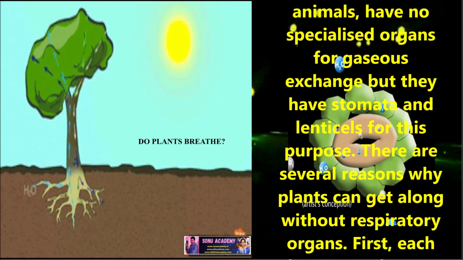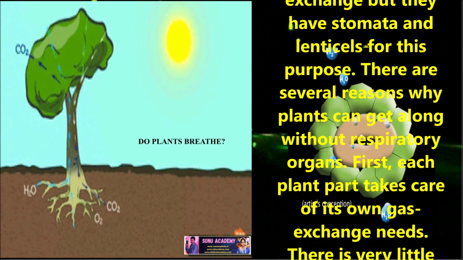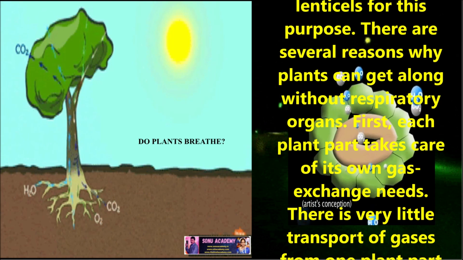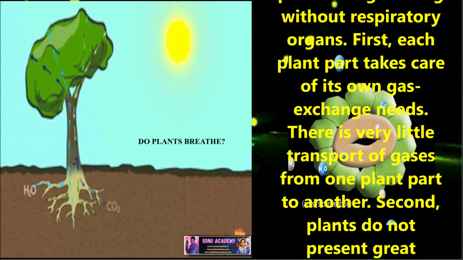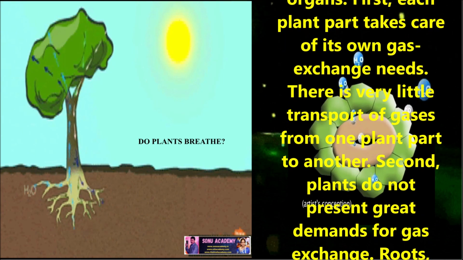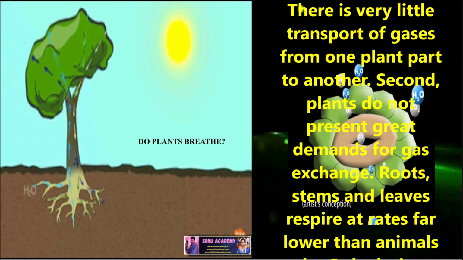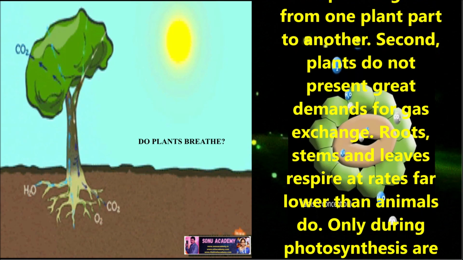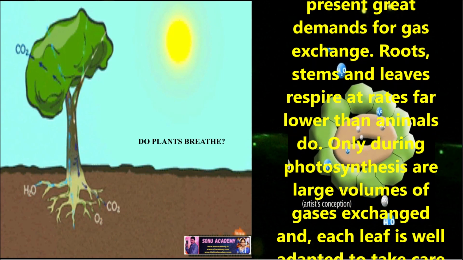There are several reasons why plants can get along without respiratory organs. First, each plant part takes care of its own gas exchange needs. There is very little transport of gases from one plant part to another. Second, plants do not present great demands for gas exchange. Roots, stems, and leaves respire at rates far lower than animals do.